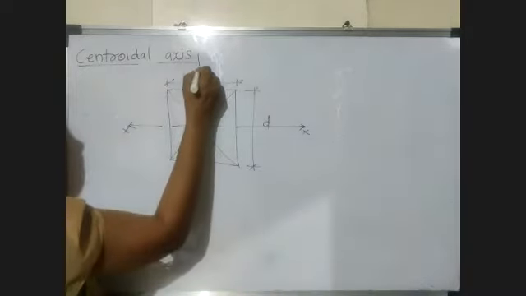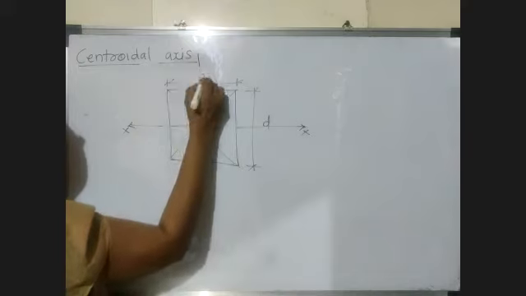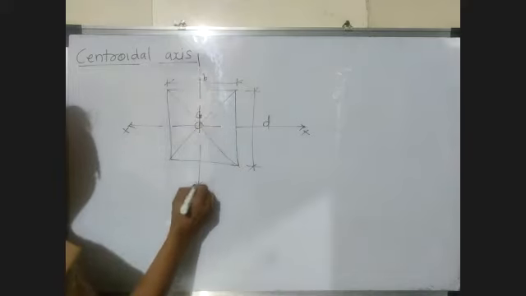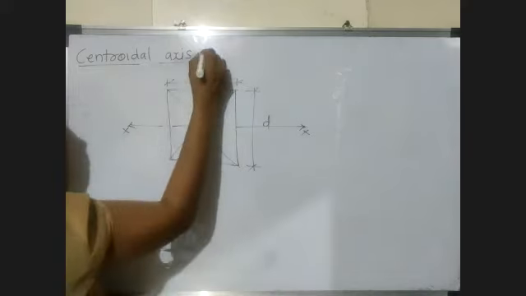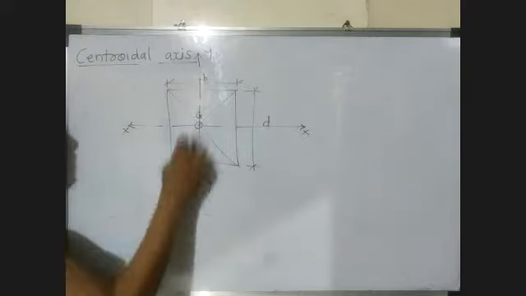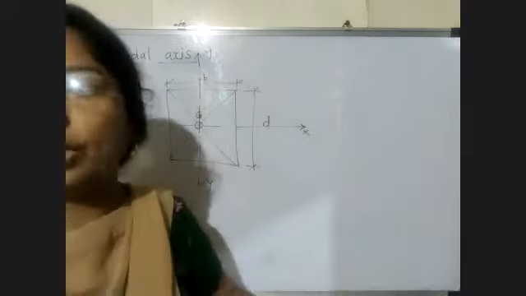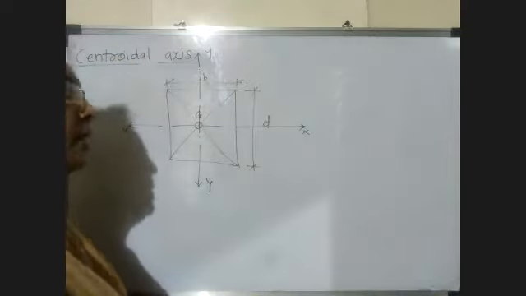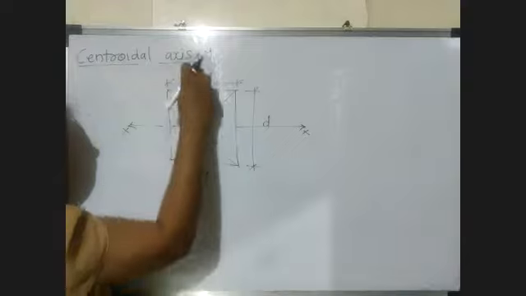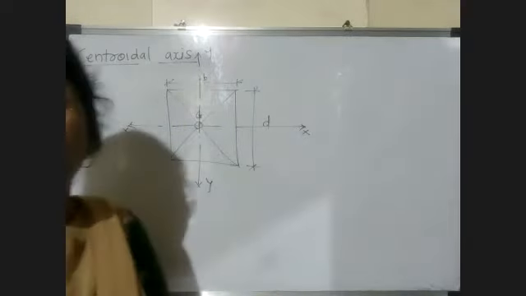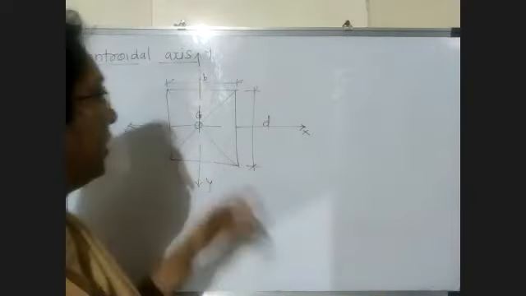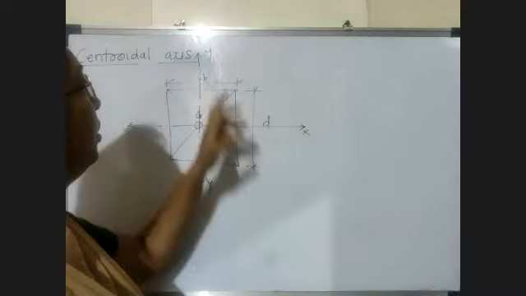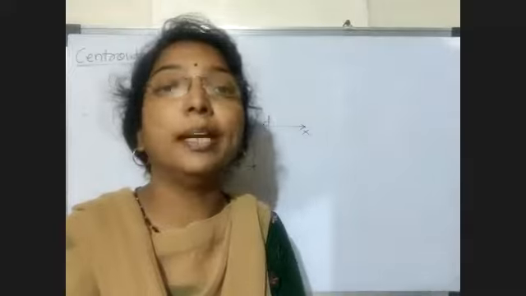So there are two axes, the axes which pass through the centroid. There is one horizontal centroidal axis and one vertical centroidal axis. So what is meant by centroidal axis? The axis which passes through the centroid is called the centroidal axis. So there are two centroidal axes, one horizontal and another vertical. This moment of inertia is generally calculated about the centroidal axis.